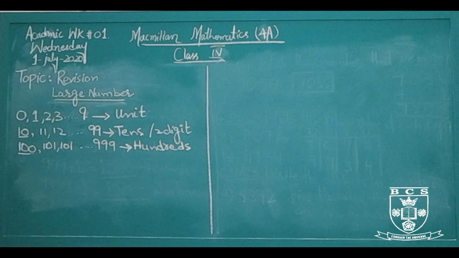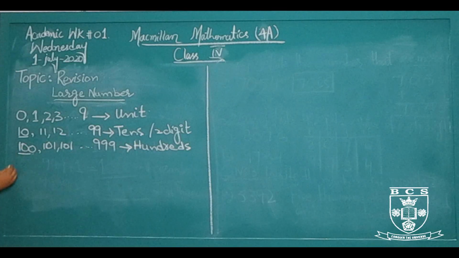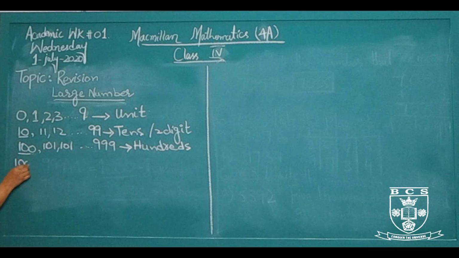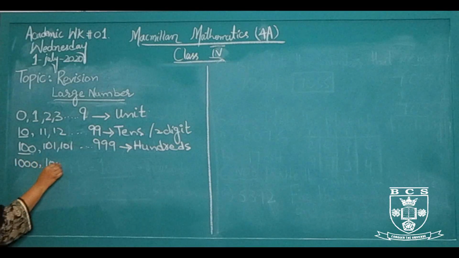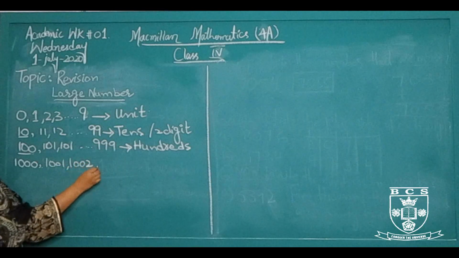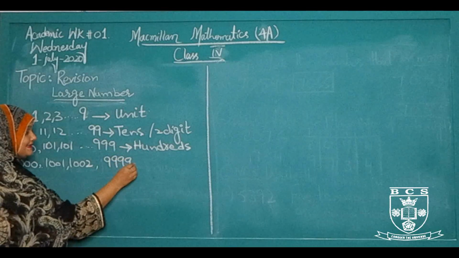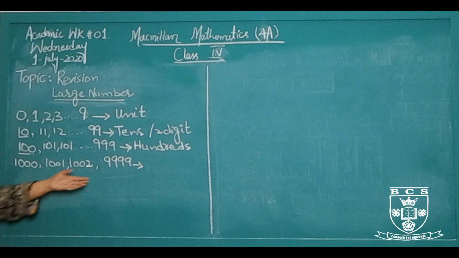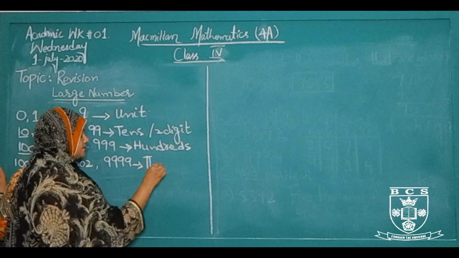When we add 1 to 999 it makes 1000, then 1001, 1002 till 9999. That is the ending point of four-digit numbers. These are also called the thousands.